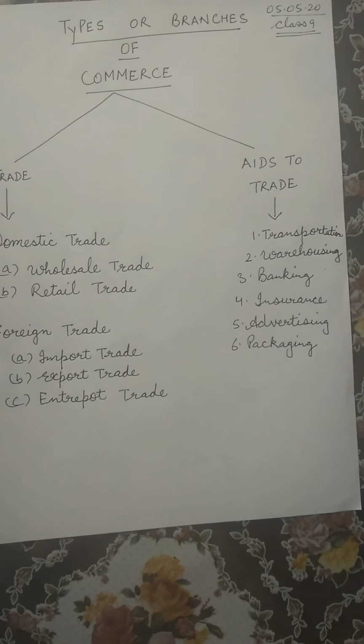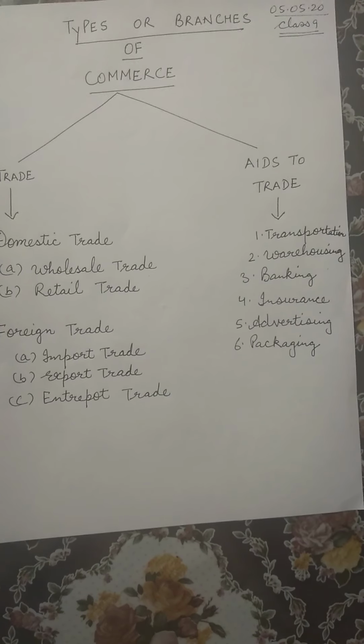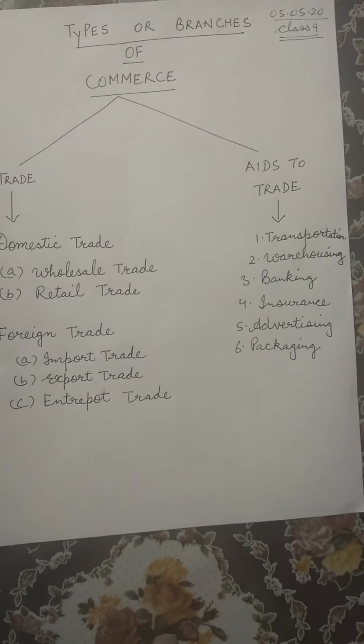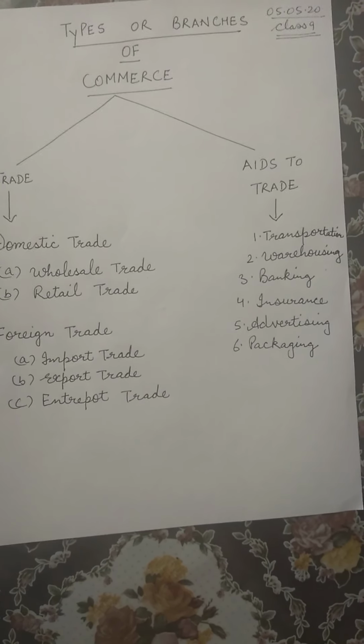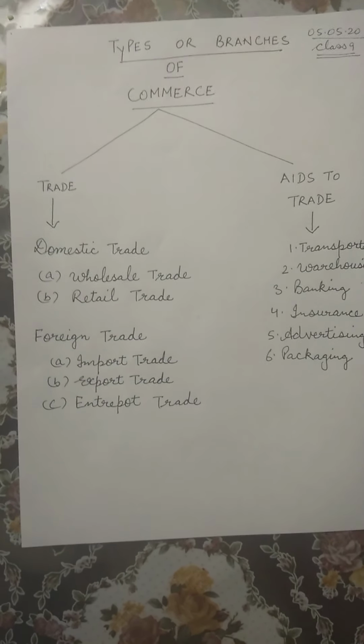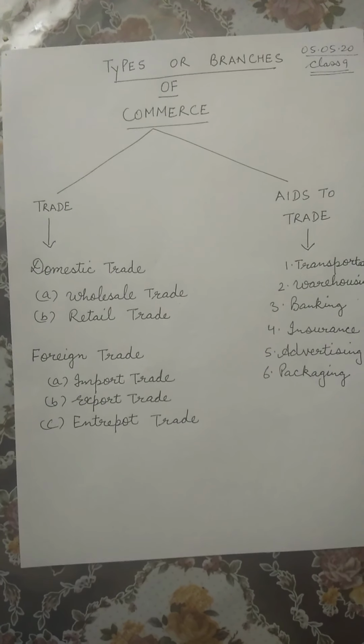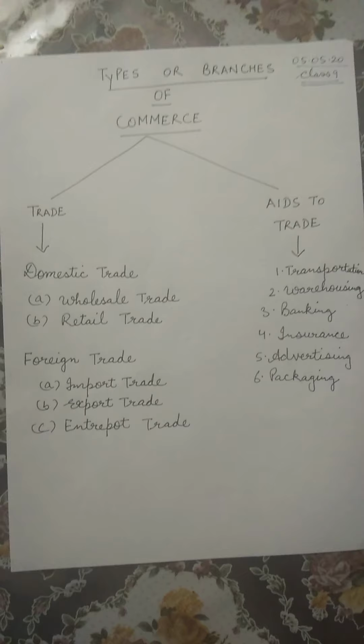So the key point over here is within the boundaries of the country, that is between different states in a country. Domestic trade is also known as internal trade. Why? Because it is within the country.